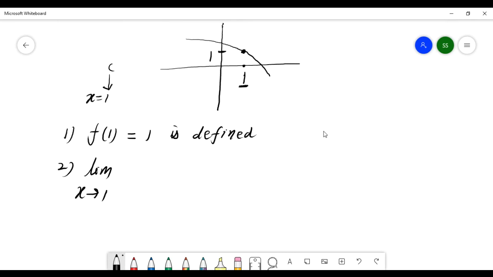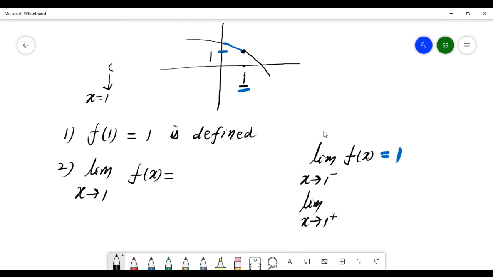First find the left limit: limit as x goes to 1 minus of f(x). Coming here, this is 1. After that, find the right limit.